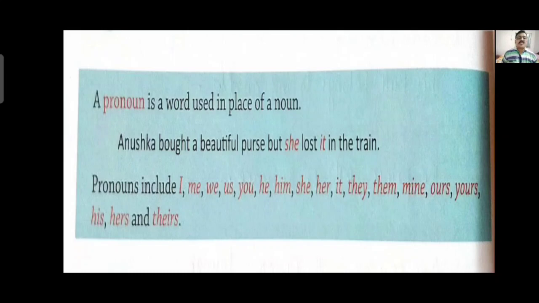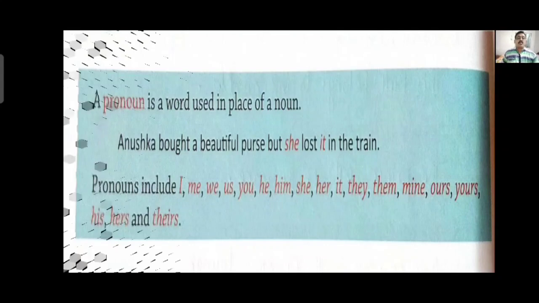These are the two pronouns used in place of two nouns. So pronouns include I, me, we, us, you, he, him, she, her, it, they, them, mine, our, your, his, hers and theirs. These are all pronouns.